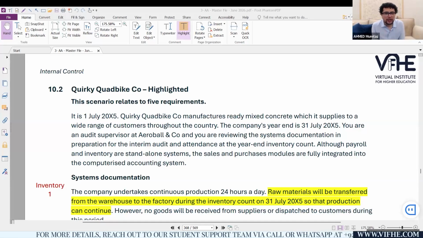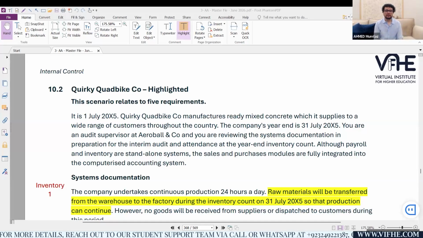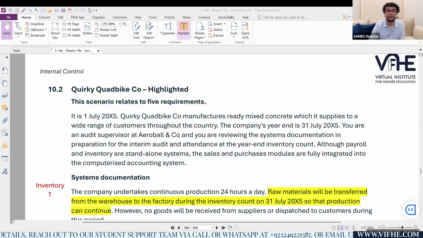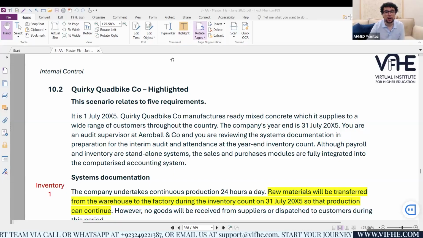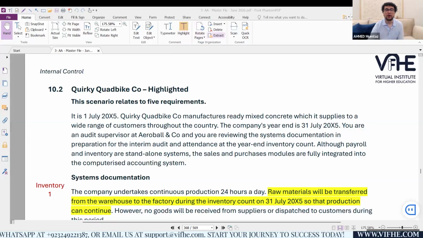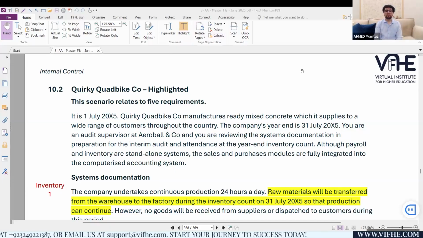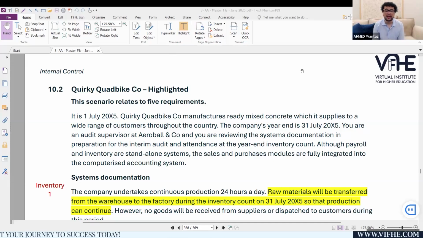This scenario relates to 5 requirements. This seems to be painful news. It means there are 5 exam requirements within that one CRQ. Many ACCA students would feel overwhelmed when they get to know there are 5 sub questions within that one CRQ.